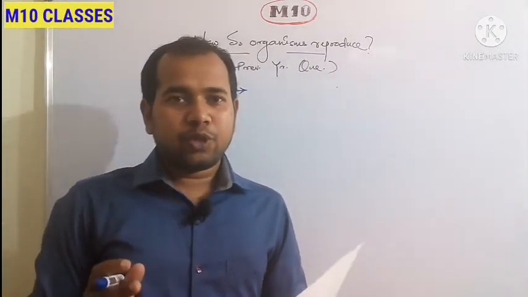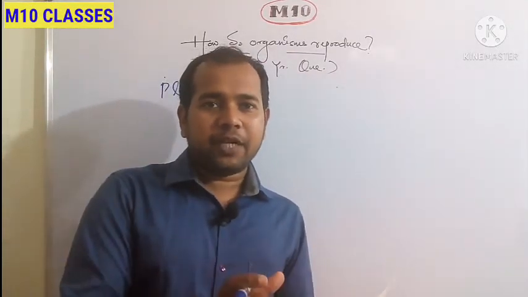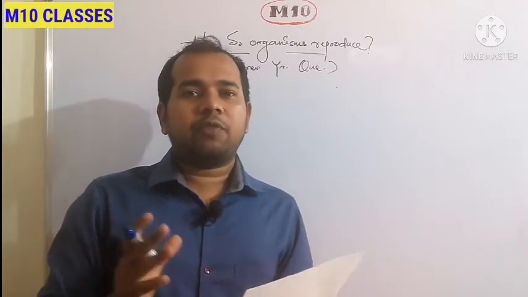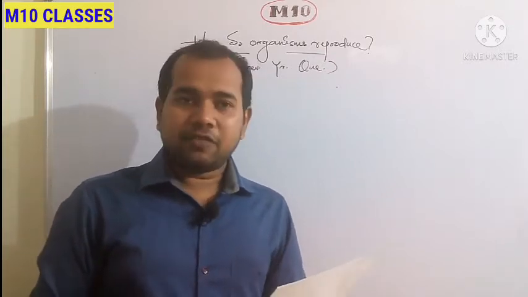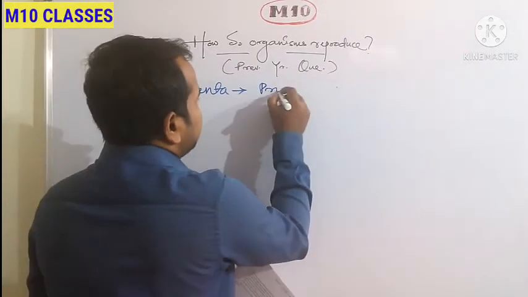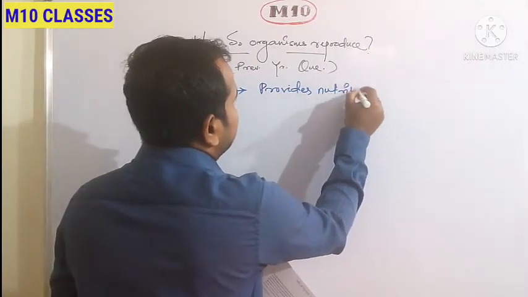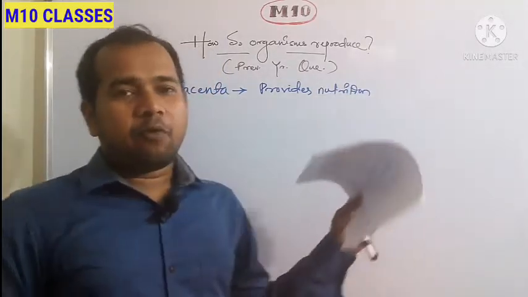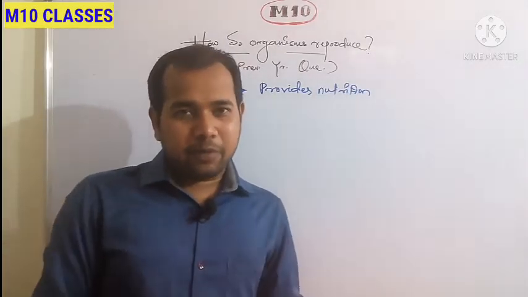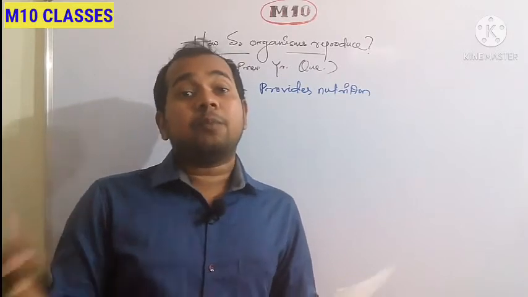Placenta is a tissue which connects the developing embryo to the uterus of the female body. What is its function? It provides nutrition. To whom? To the developing embryo. From whom? From the mother's body.